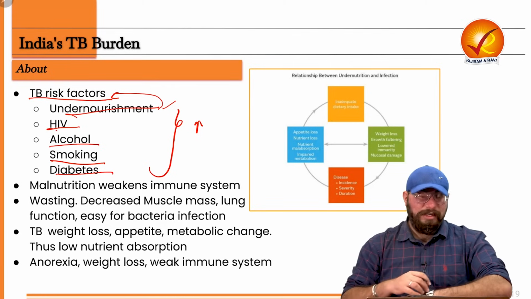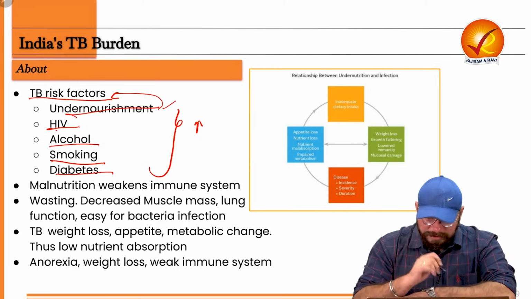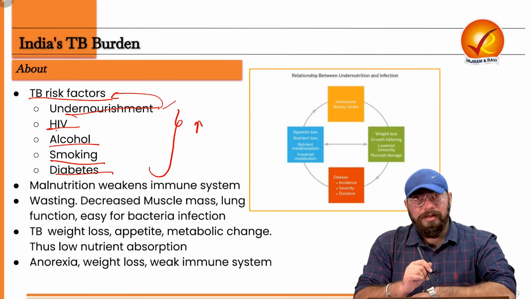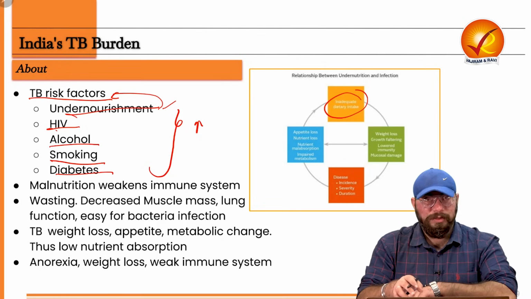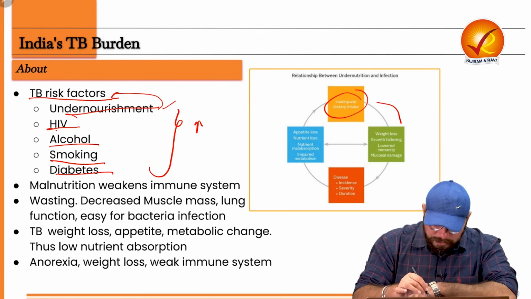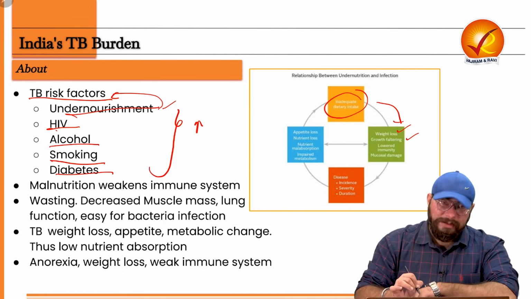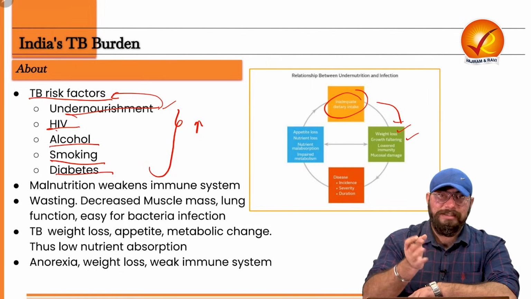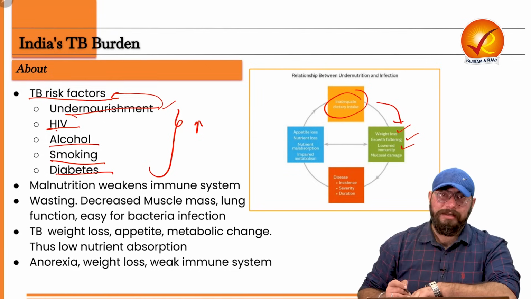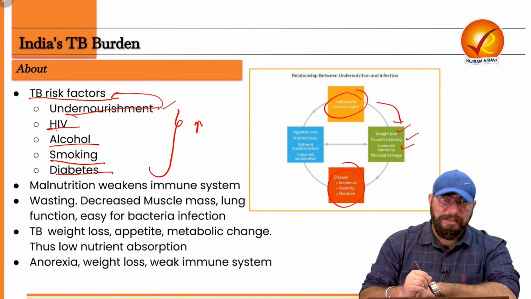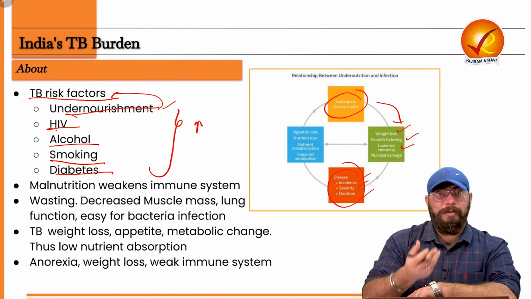Now coming specifically to malnutrition, how are malnutrition and TB related? If you see this particular image, it shows that malnutrition, of course, comes from inadequate dietary intake. If the dietary intake is inadequate, what will happen? Of course, there will be weight loss and growth faltering. And because of this growth faltering and weight loss, the immunity of a person will be lower. Now, if all these things are there, of course, the incidence of disease, the severity of disease and the duration of disease in a person will be higher.